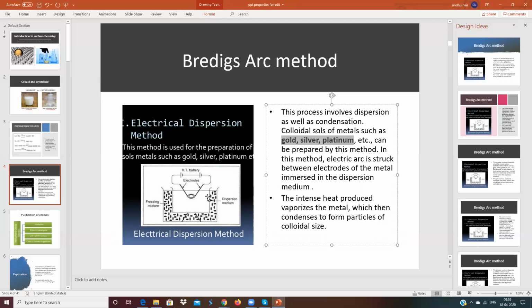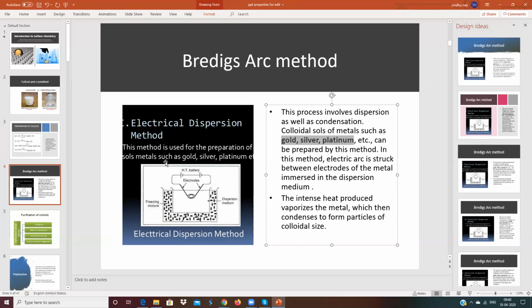This apparatus has a cover. There is a dome which is covering the apparatus. The vaporized electrode, whether gold, silver, or platinum, suppose it is gold, the vaporized gold atoms will be cooled and condensed inside the chamber. You consider this as the chamber.